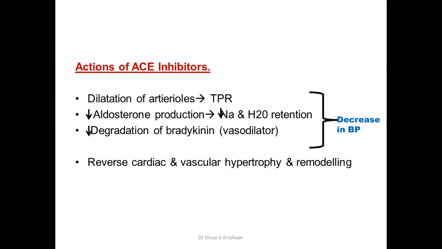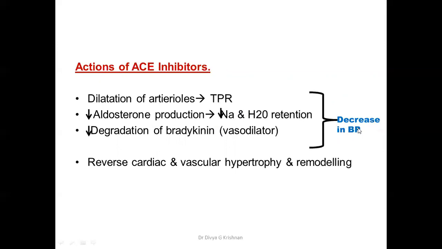Now angiotensin 2 is not formed. So what will happen? There won't be any vasoconstriction. So we get dilatation of arterioles, and as a result it decreases the TPR. I missed the arrow here. It decreases the TPR, or the total peripheral resistance. It also causes a decrease in aldosterone production, hence a decrease in sodium and water retention. And also, since there's a decrease in the degradation of bradykinin, the levels of bradykinin increase, and bradykinin is also a vasodilator. So all these factors result in a decreased BP.